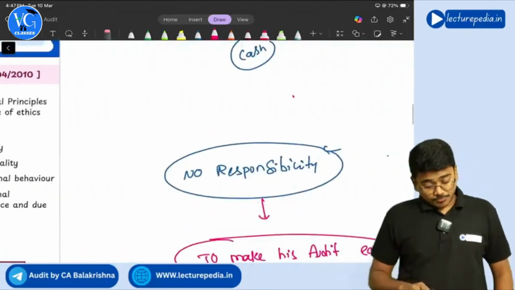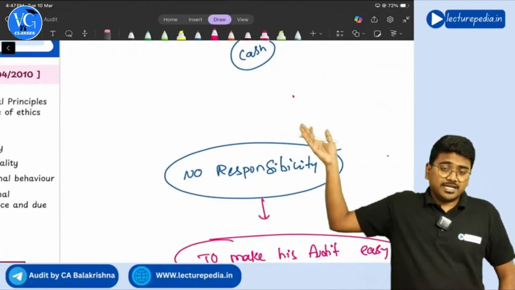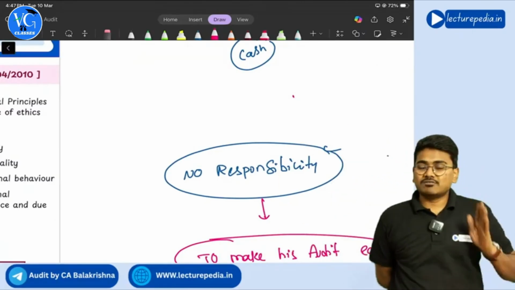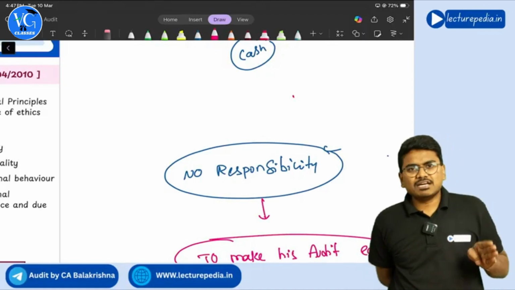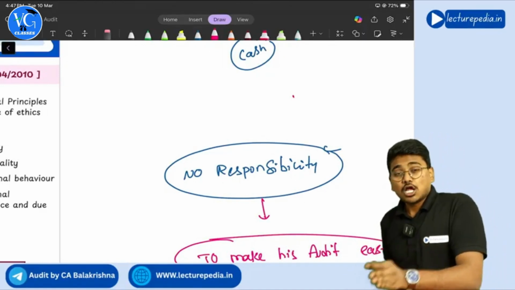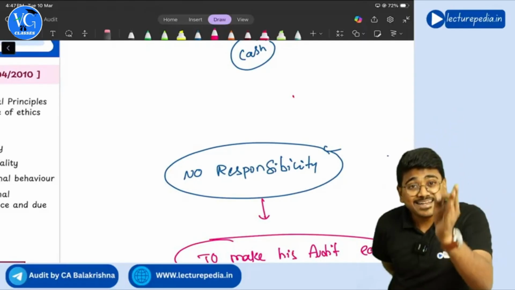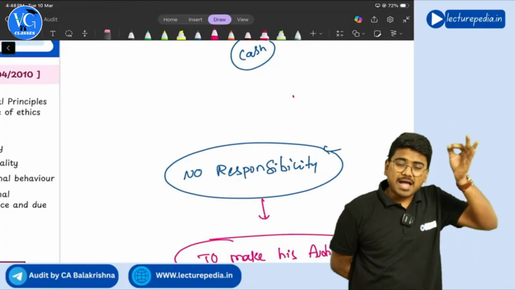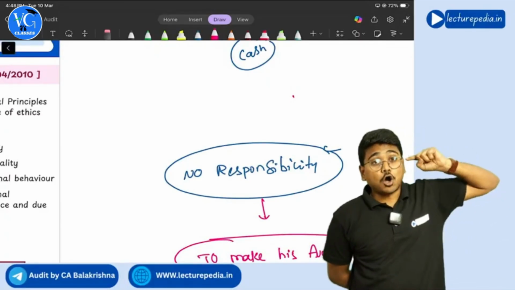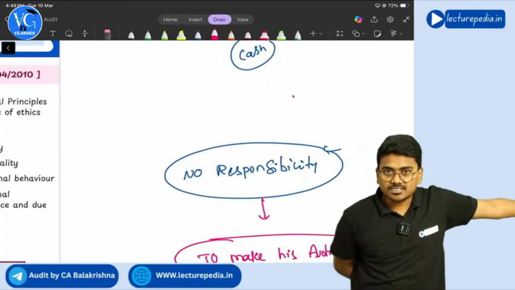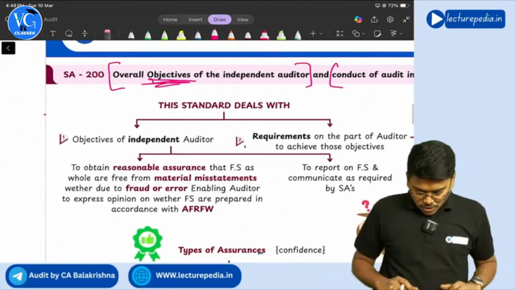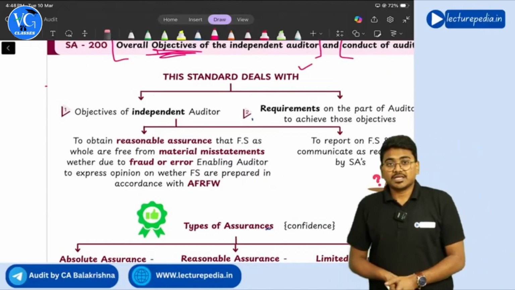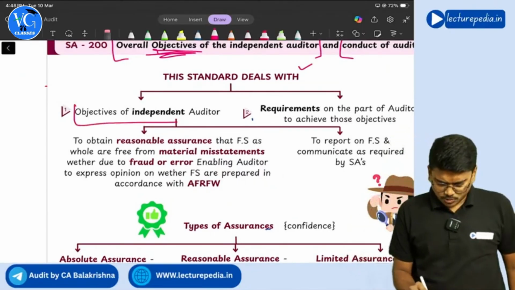Now one more question to you. See, in this complete audit subject, we will be discussing auditing standards. You should always remember that whenever an auditor does the audit, auditing standards are mandatory. It is not voluntary. The auditor has to mandatorily comply with all the auditing standards. Getting it? Yes, sir. So see, this SA 200 deals with the objective of the independent auditor.